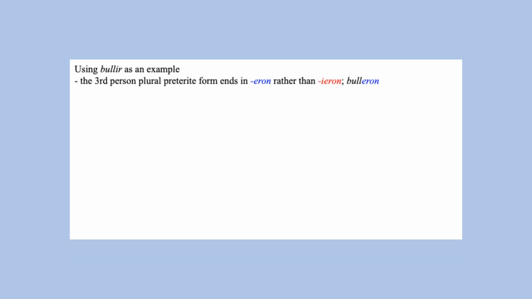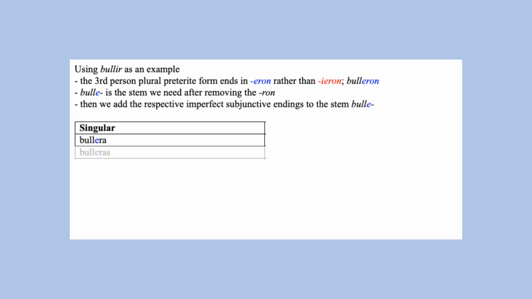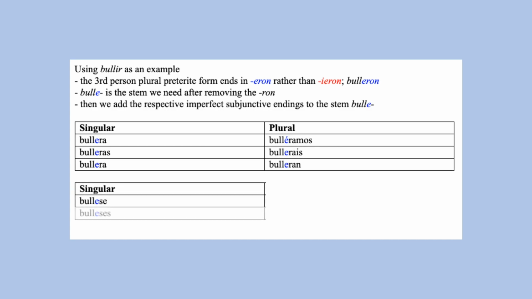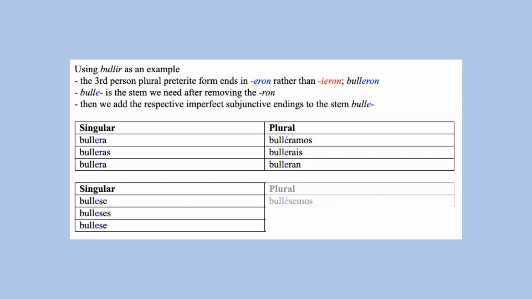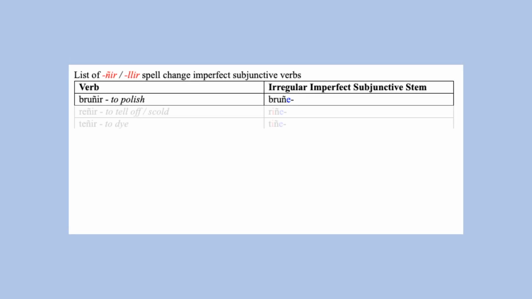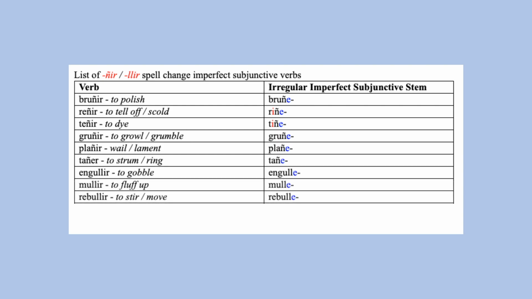For bullir, its third person plural preterite form is bulleron. We remove the ron and obtain the stem bulle, to which we add the imperfect subjunctive endings. Bullera, bulleras, bullera, bulléramos, bullerais, bulleran. Bullese, bulleses, bullese, bullésemos, bulleseis, bullesen. These are the imperfect subjunctive stems for ñir and llir verbs.